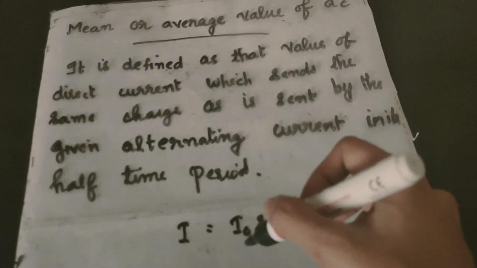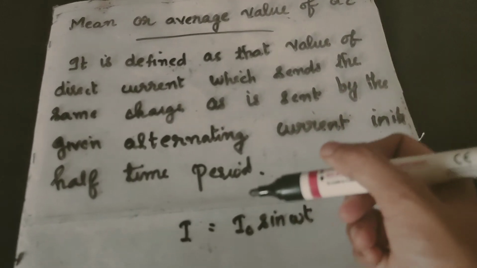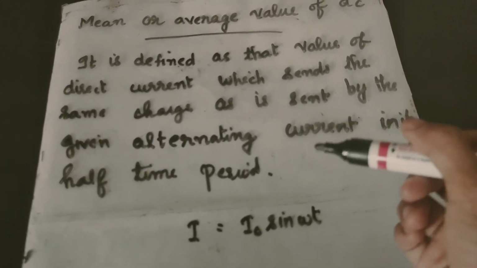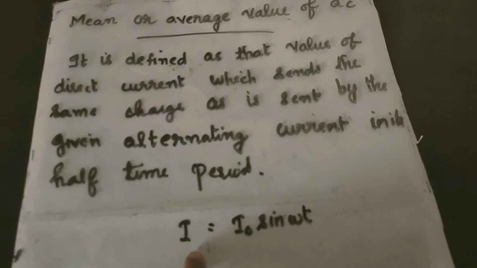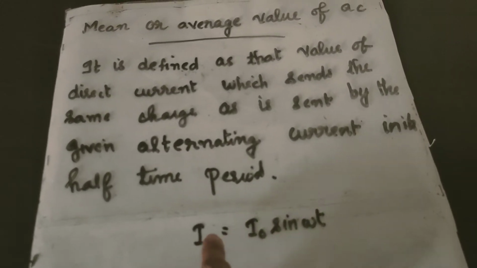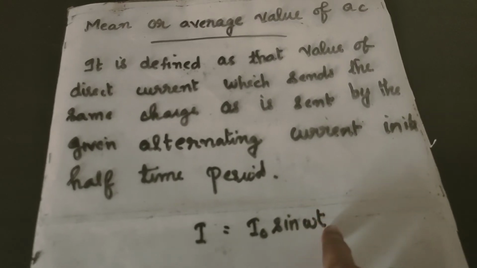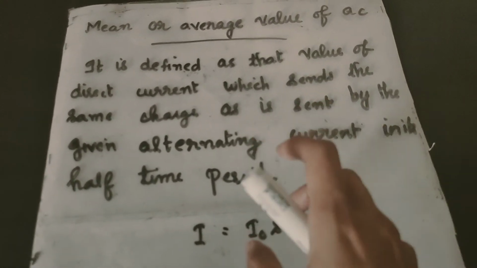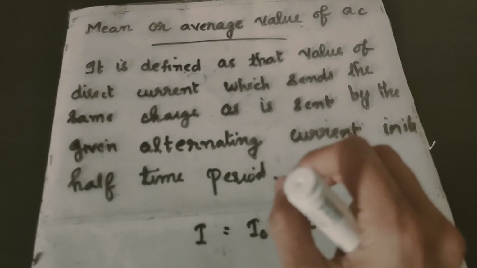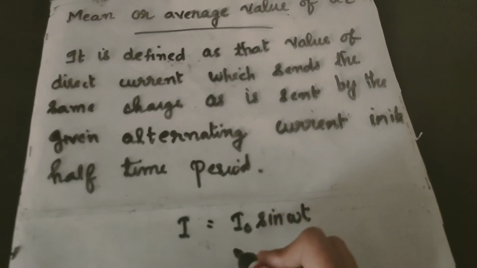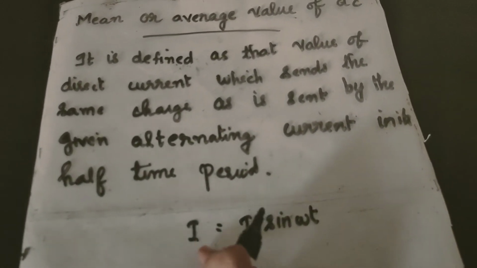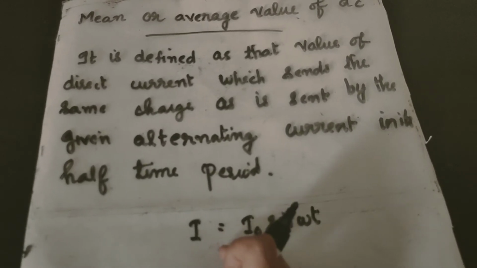That is, we are going to find a relationship between average value and peak value of AC. First let us write the equation for alternating current at any instant t, and let us assume that this current remains constant for a small time dt.